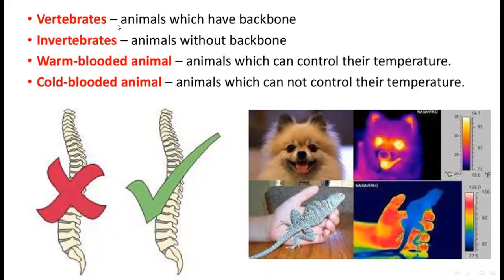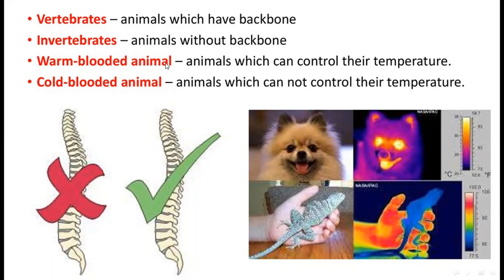Again, here you see the vertebrates, animals which have a backbone. Invertebrates, animals without a backbone. Warm-blooded animals are those animals which can control their temperature, and cold-blooded animals cannot control their temperature. Cold-blooded animals take on the temperature of their surroundings. They are hot when their environment is hot and cold when their environment is cold.